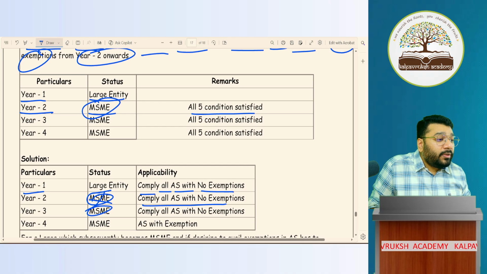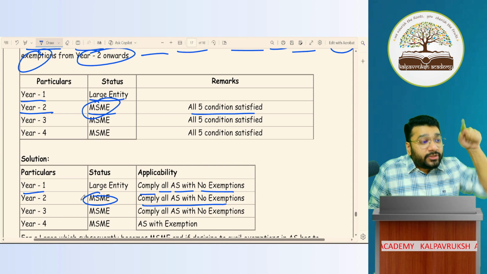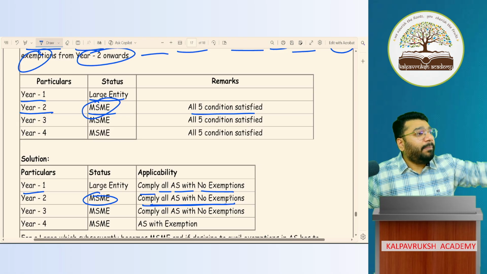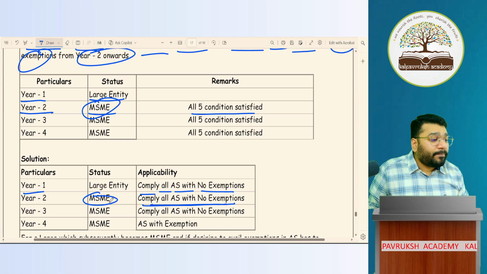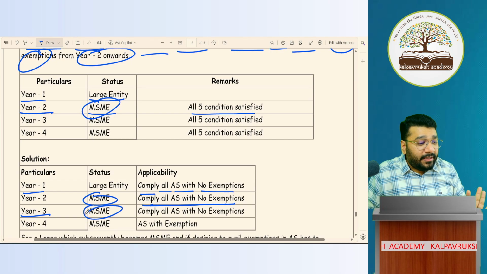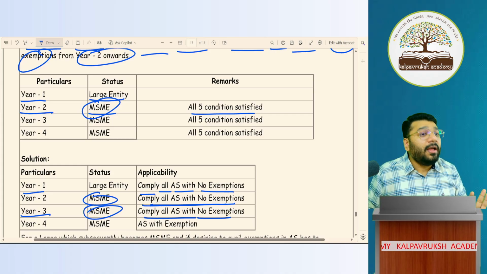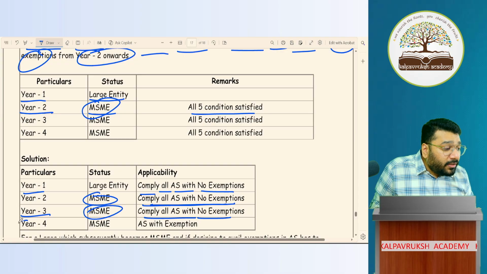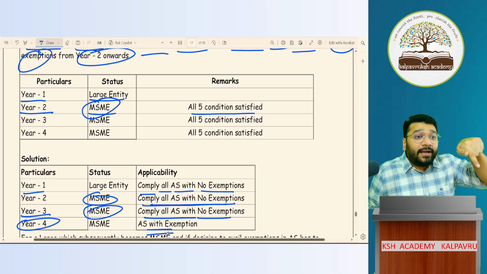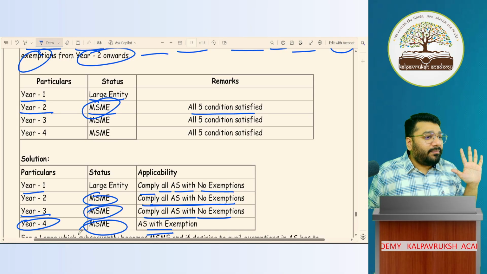So in year 2, even though you satisfied all the 5 conditions of MSME, you still have to comply with all applicable AS. Year 3 also, you have to satisfy all the 5 conditions of MSME and comply with all AS with no exemptions. Got it? Not got it? Then in year 4, you'll be getting exemption provided that in year 4 also you're satisfying all 5 conditions of MSME. Got it? Not got it?